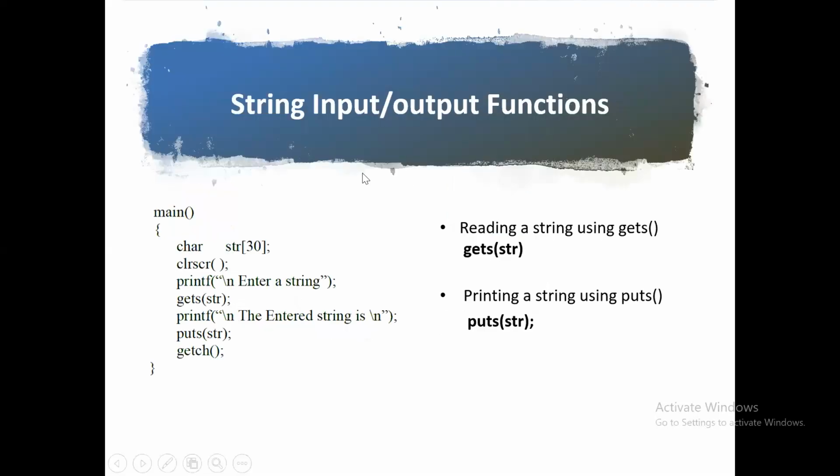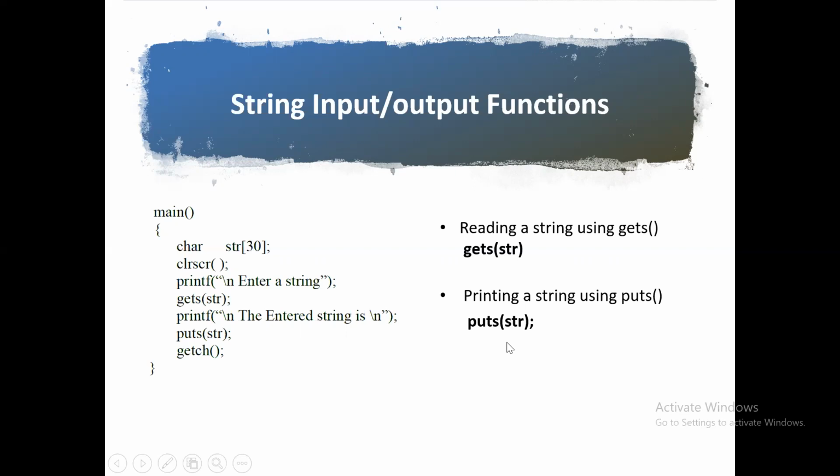Then this is with respect to string input and output functions. gets, this is another way of reading a string, gets and puts. What's the difference between scanf and gets here? scanf is going to read only the individual unit, but gets is going to read the entire line including white spaces. That's why it is called a line oriented input and output function. Reading a string using gets and printing a string using puts, it's going to print the whole line, including white spaces.